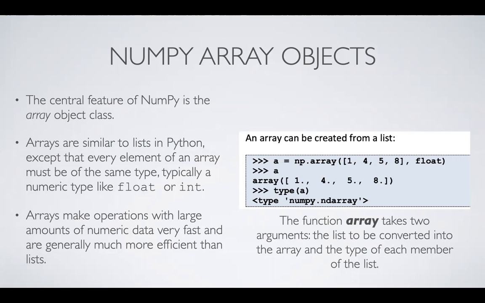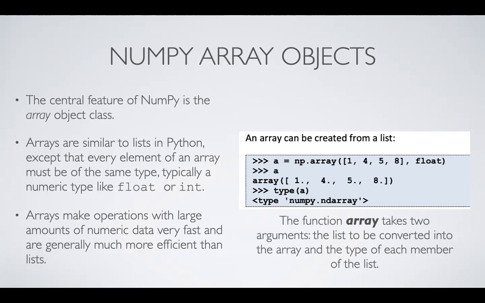To declare an array from a list, you can use a = np.array. The function name is np.array, and it takes two arguments. The first one is the list that needs to be converted into an array, and the second one is the type.